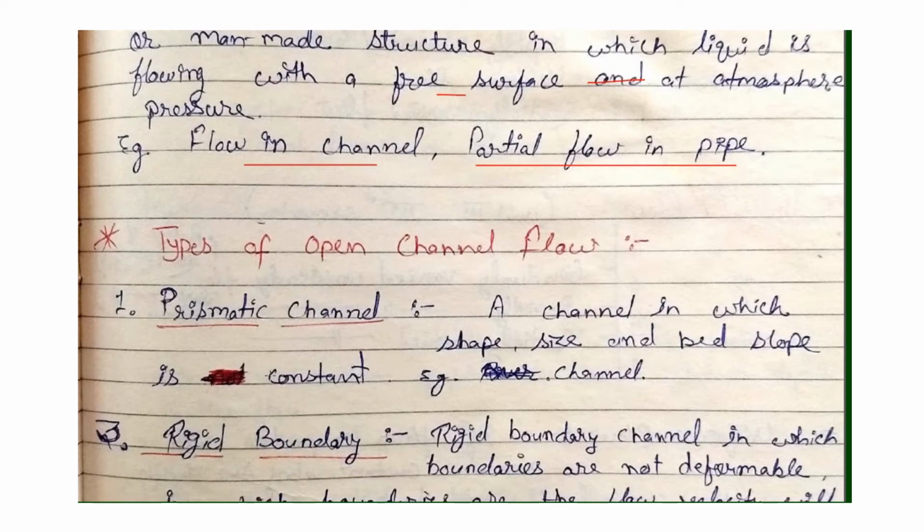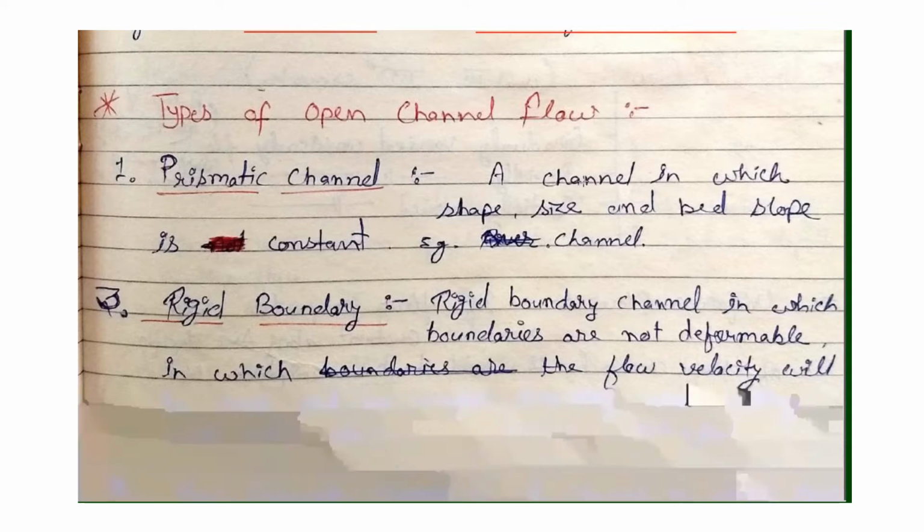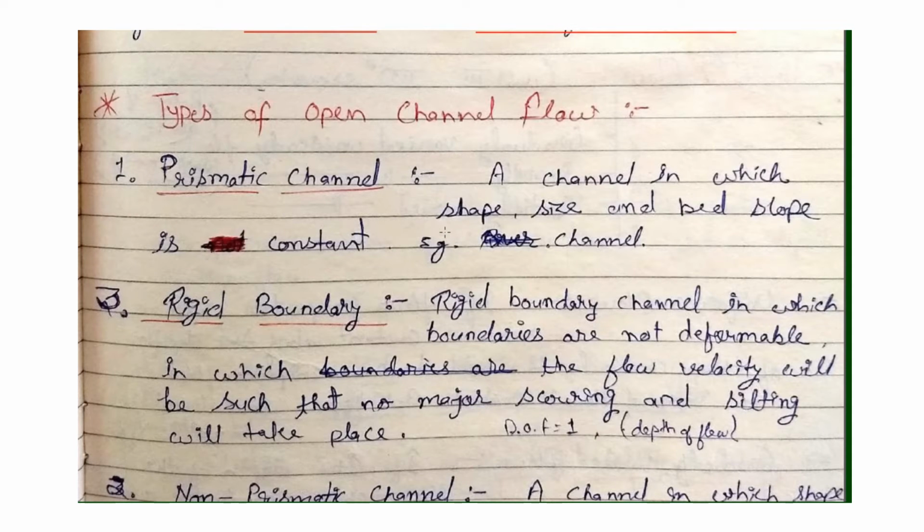First is the prismatic channel and the non-prismatic channel. In a prismatic channel, the cross-sectional shape, size, and bed slope are constant. This is a prismatic channel. If the cross-sectional shape, size, and bed slope are not constant, it is called a non-prismatic channel.